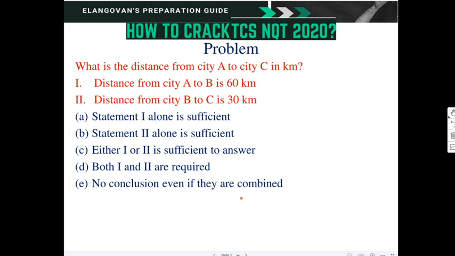Let us see the first problem. What is the distance from city A to city C in kilometers? Statement 1: Distance from city A to B is 60 kilometers. Statement 2: Distance from city B to C is 30 kilometers. The options given are: statement 1 alone is sufficient, statement 2 alone is sufficient, either 1 or 2 is sufficient to answer, both 1 and 2 are required to answer, no conclusion even if they are combined. So this is the problem given.